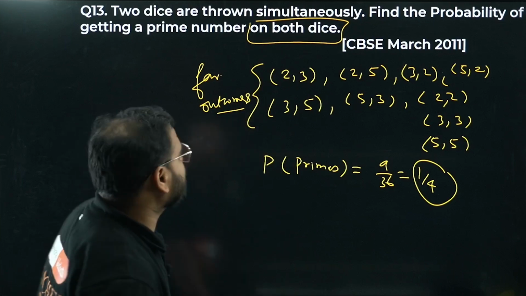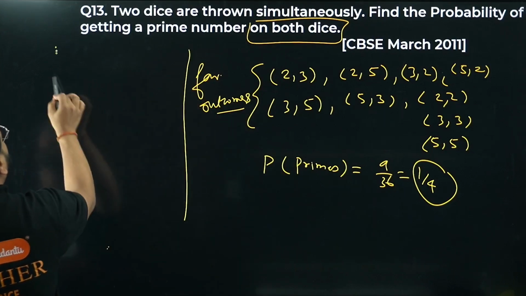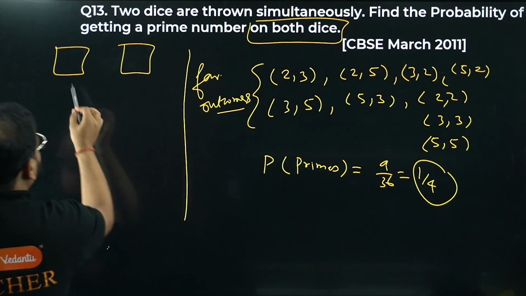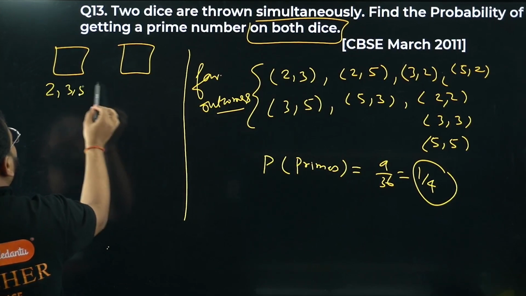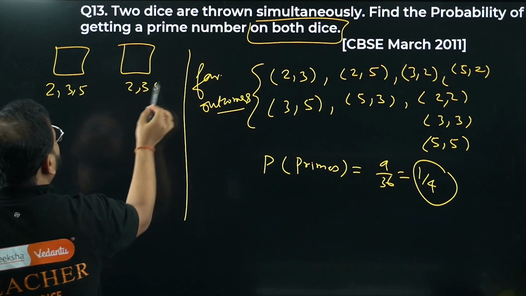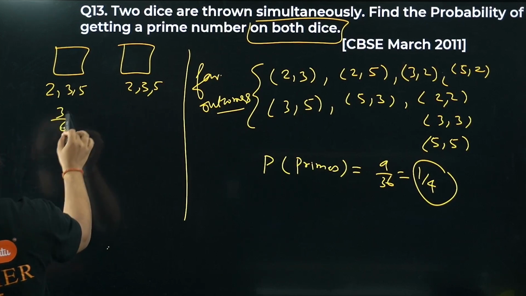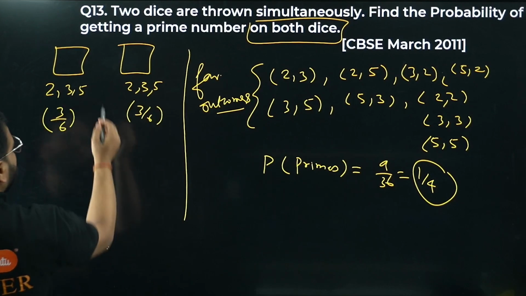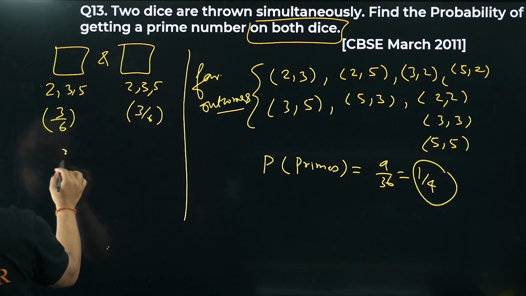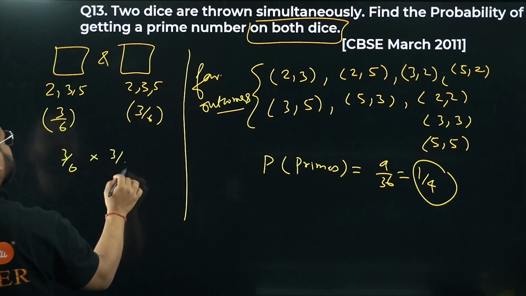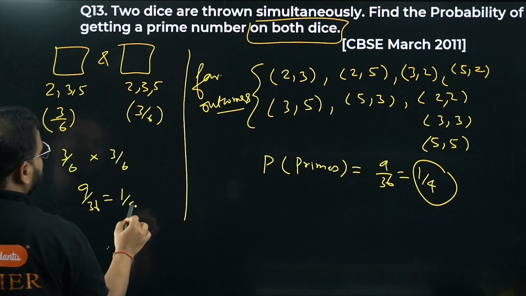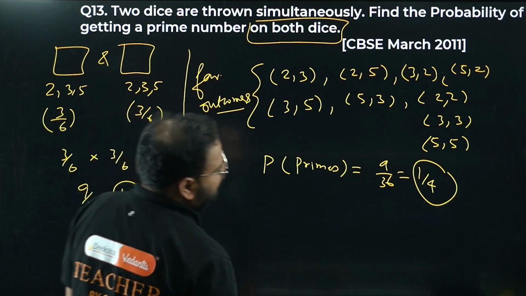What about the other approach? We have learned it. We can write it like this: first display, second display. The probability of getting a prime on the first one is 2, 3 and 5, and again 2, 3 and 5 on the second. So 3 by 6 for this, 3 by 6 for this. We want both together, meaning and, so we multiply 3 by 6 into 3 by 6. The answer is 9 by 36, which is 1 by 4. Same thing over here, 1 by 4.